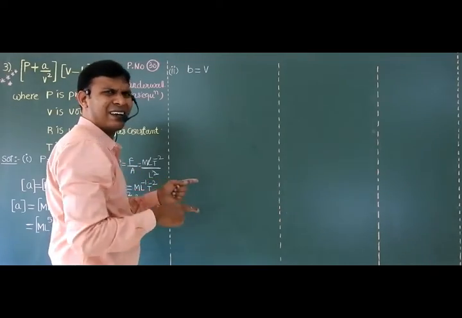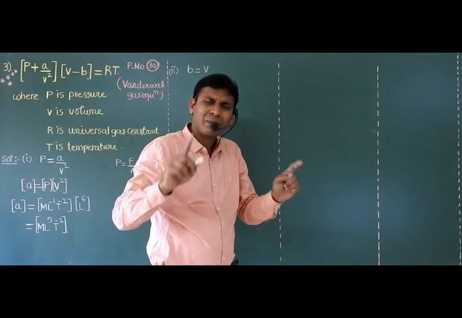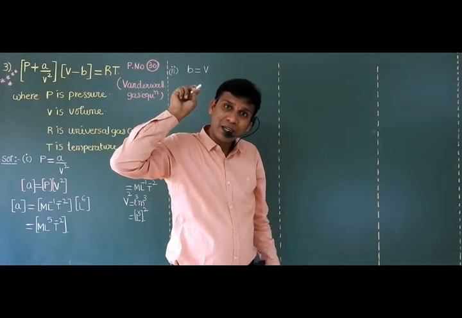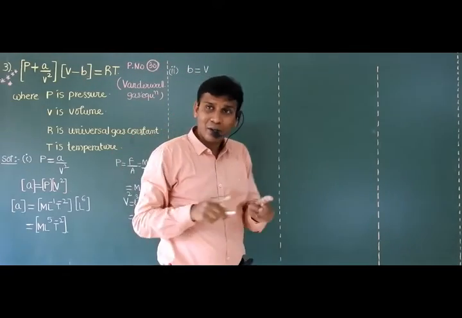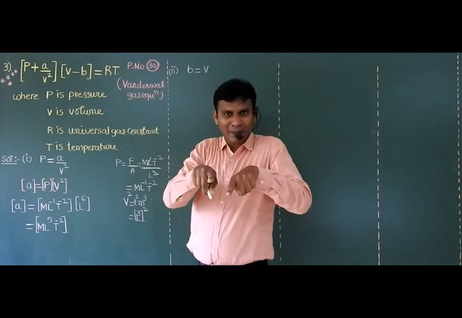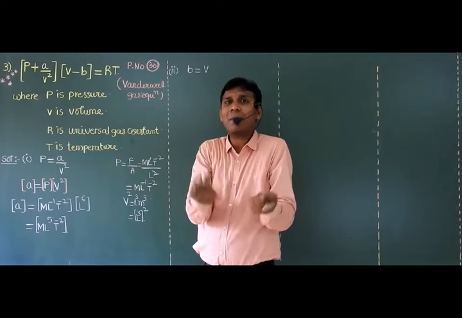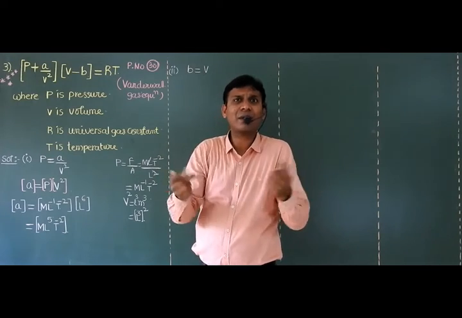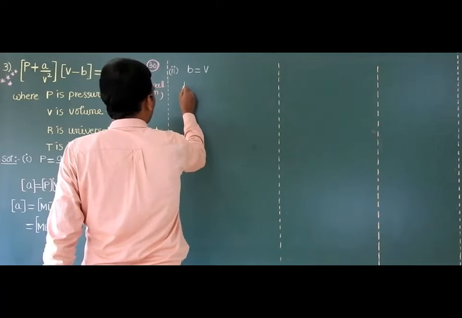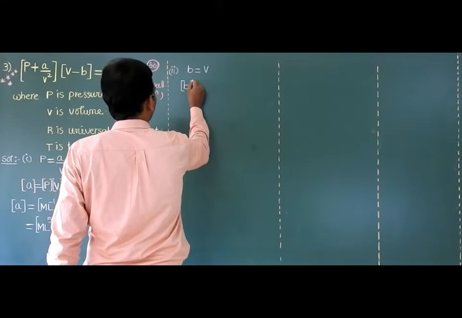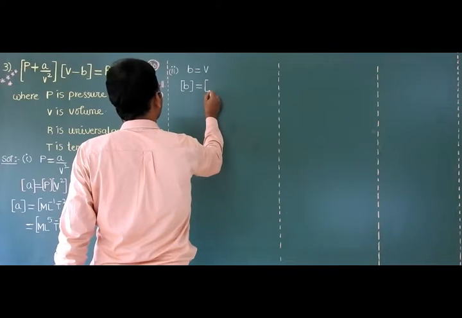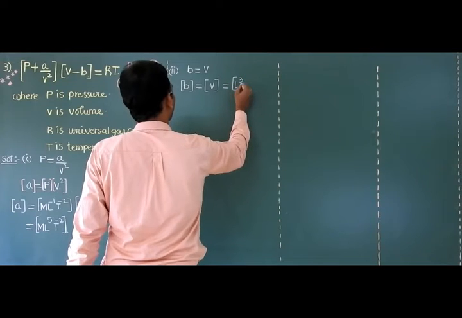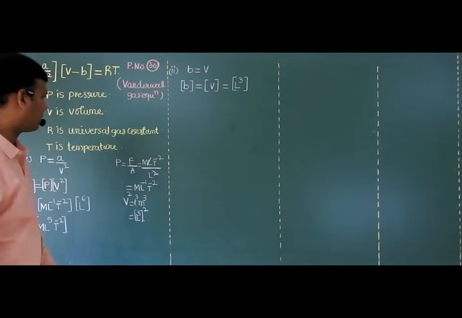Why are you equating, sir? I am not equating unnecessarily, sir. According to the principle of homogeneity, it is not my principle. If you want to calculate the dimensions of B, then B is equal to V. V means value. Over. The second question is over.